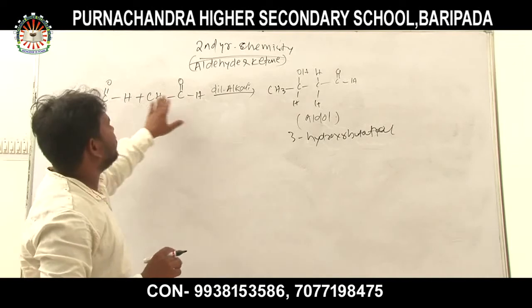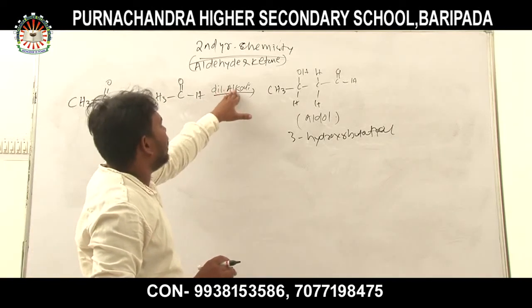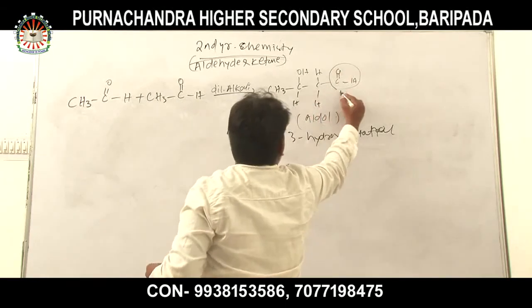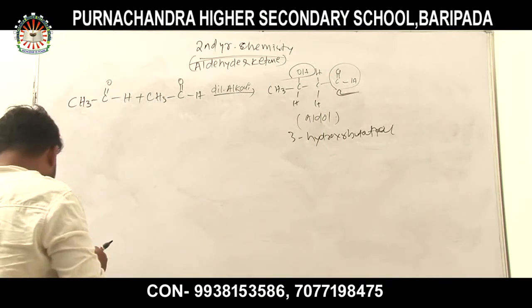When two molecules of acetaldehyde are treated with dilute alkali, an aldol is formed. Here two functional groups are present: one is the aldehyde group, and another is the alcohol group.